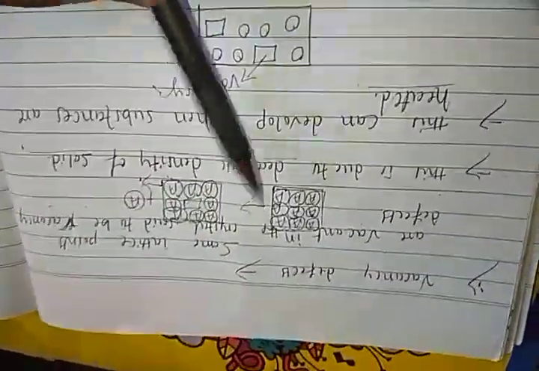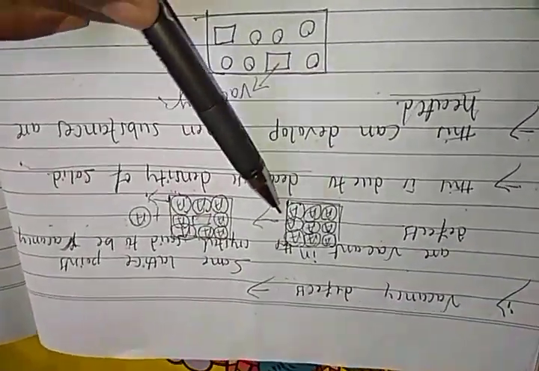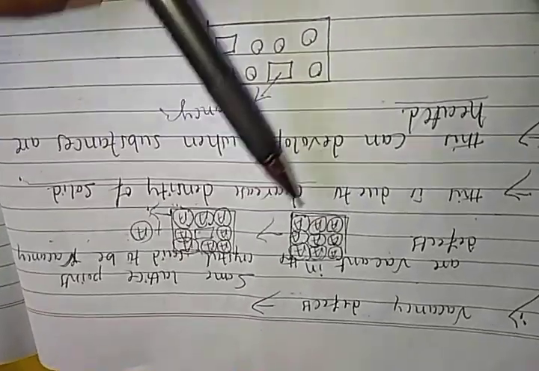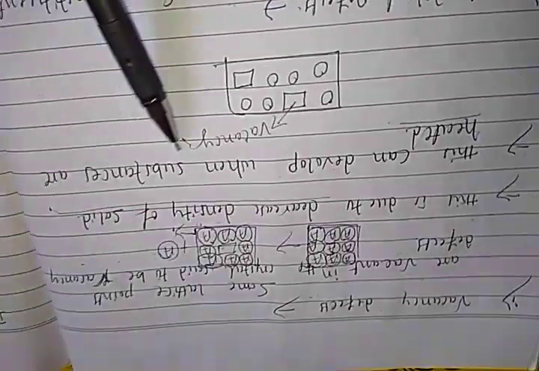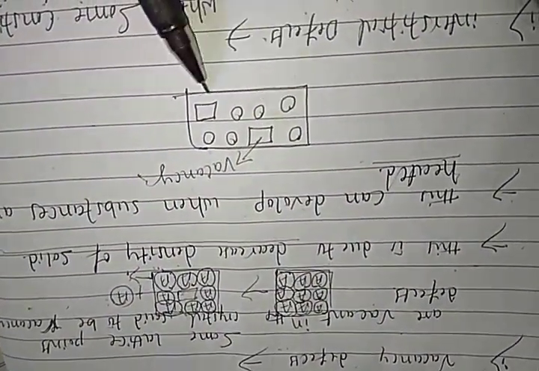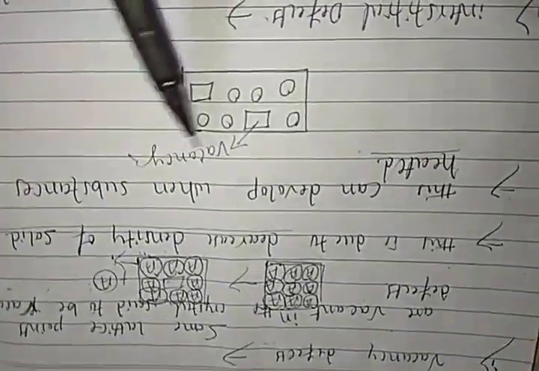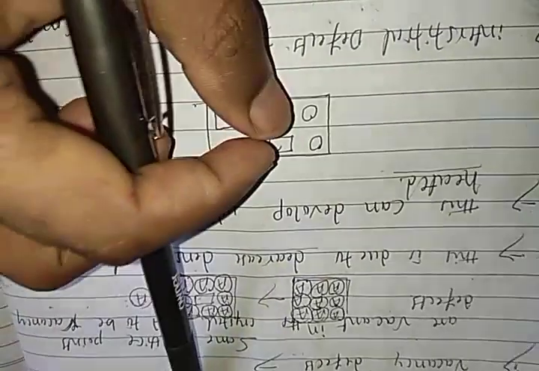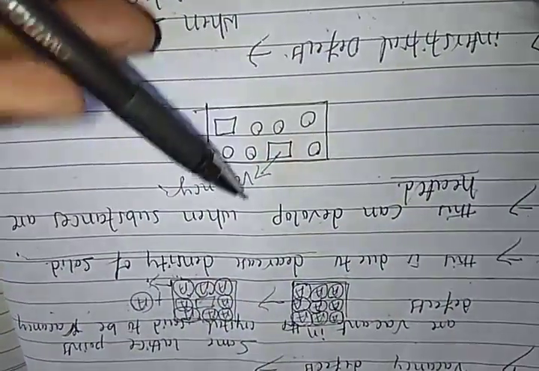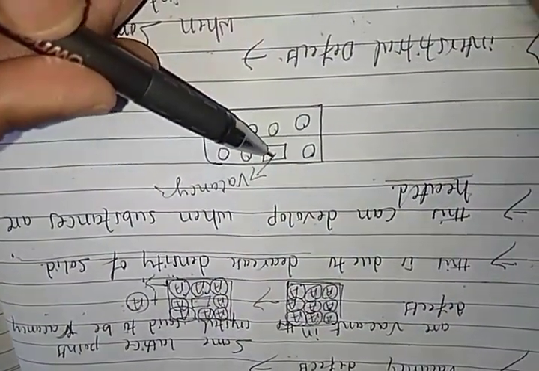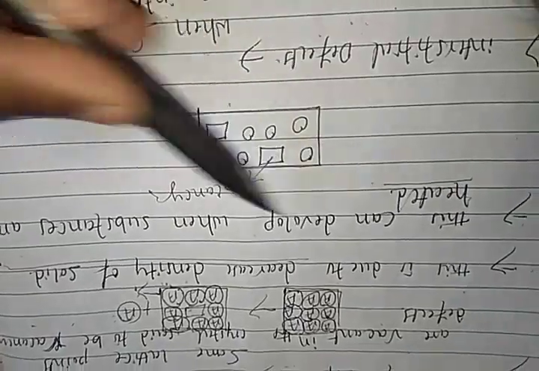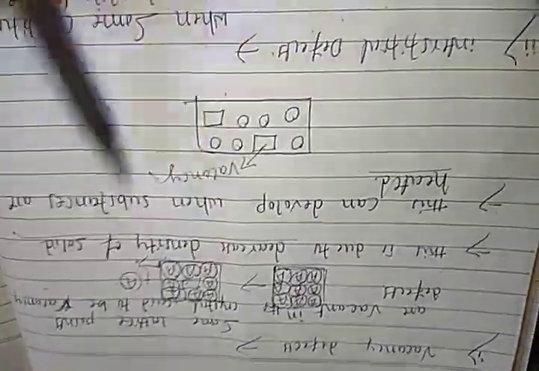Why does this happen? One of the reasons why vacancy is created is heating. Whenever we heat some crystals, the particles move far apart from each other. When they move far apart, one of the particles can leave the crystal. This is a vacancy defect.